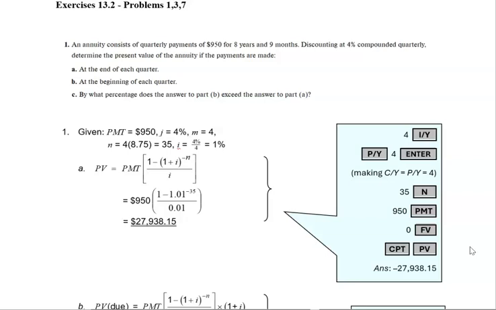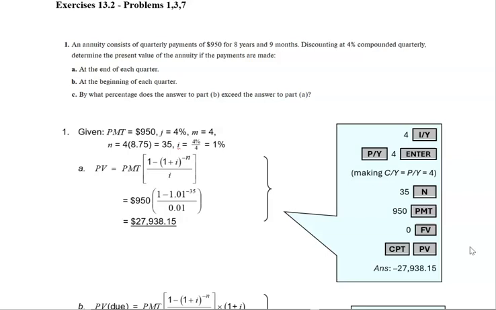So at the end of the quarter, we have 4 as your interest rate, so 4 I/Y. We have our payments per year of 4, and the compounding per year is 4, so we want to put the 4. We have 35 for our N, right? You've got 8 years, 9 months, which is 8.75. Multiply that by your 4 to give 35 for your N.